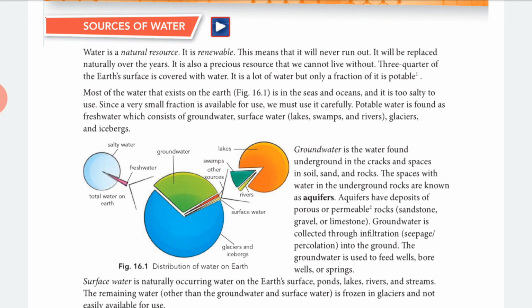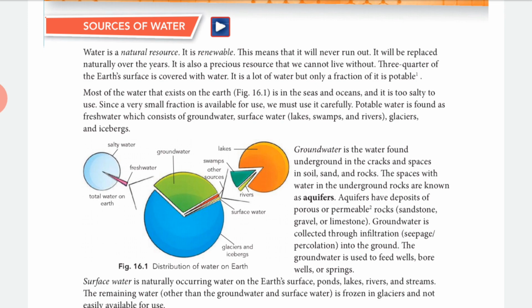On the earth's surface, the total water part is 3/4. There is too much water on the surface of earth, but only a little fraction of water is potable, that means useful, right?